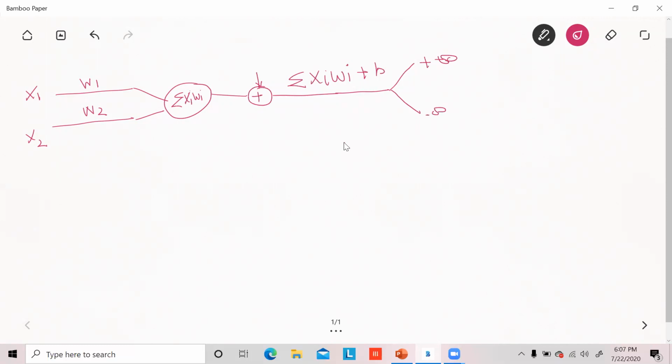But in the case of logistic regression, the outcome is either 0 or 1, either true or false, either yes or no. Here the output is continuous, and here the output is a binary categorical value. So what is the goal? Our goal in logistic regression is to pass this outcome to a function.